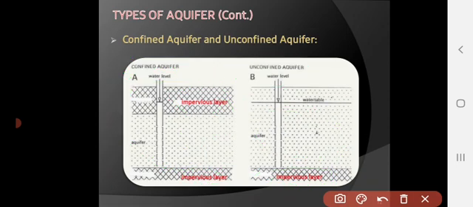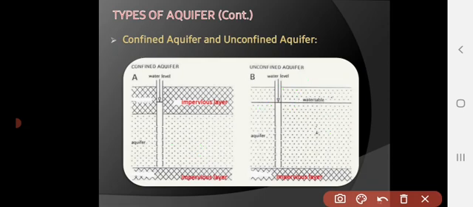The second difference between them: in a confined aquifer, the flow of water is pressurized because it is confined between two impermeable layers, while in an unconfined aquifer, the pressure is atmospheric because the top surface is the water table.